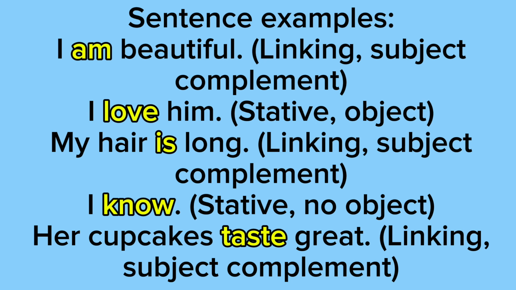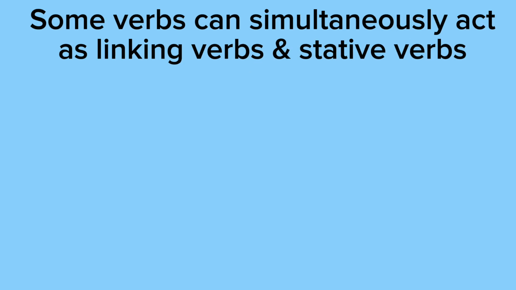Example 5 says, her cupcakes taste great. This is a sentence with a linking verb in it. So the subject is cupcakes, well, her cupcakes, the linking verb is taste, and the subject complement is great, which is also an adjective. Some verbs can simultaneously act as linking verbs and stative verbs.